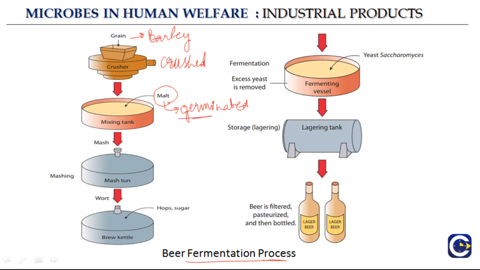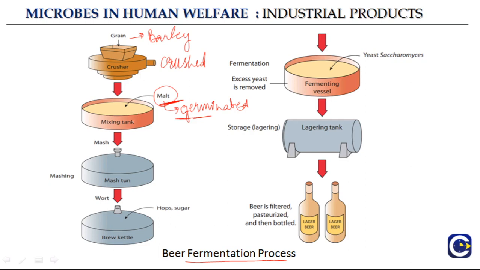And what is the advantage of adding this germinated malt? It increases the concentration of the starch digesting enzymes that provide the sugar for fermentation. In the previous slide we saw how yeast and other microbes produce alcohol from glucose. Similarly, from starch it is possible to make alcohol. So this malted or germinated barley or grain will increase the concentration of the starch digesting enzymes.